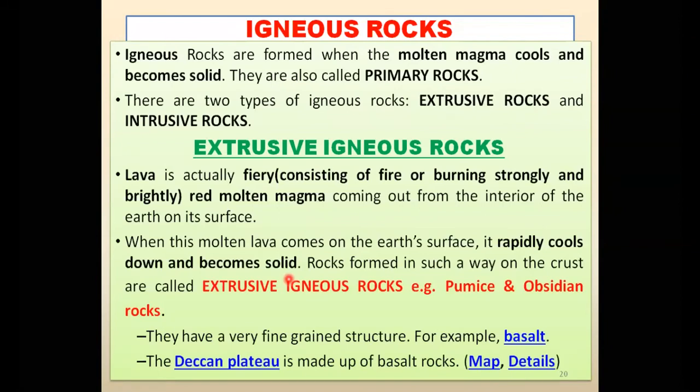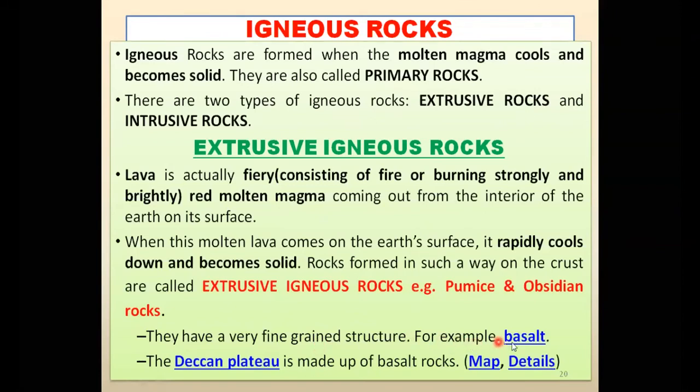And thus the rocks which are formed in this way are known as extrusive igneous rocks, for example pumice and obsidian rocks. You might have seen in the video that pumice can be used for making some materials, and obsidian rocks are used in jewelry also, and women make jewelry, and this type of extrusive igneous rock can be used there. They have a very fine grain structure. इनका structure जो होता है वो बहुत fine होता है, यानी छोटे छोटे दाना होते हैं इनके.